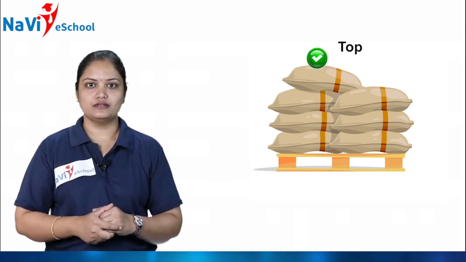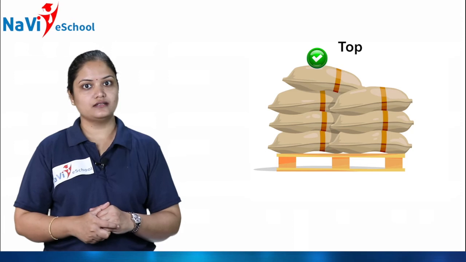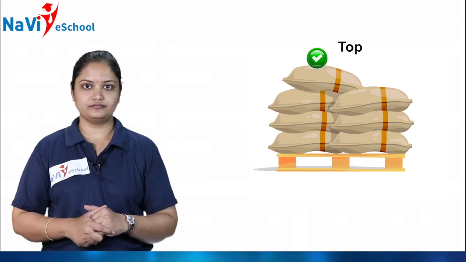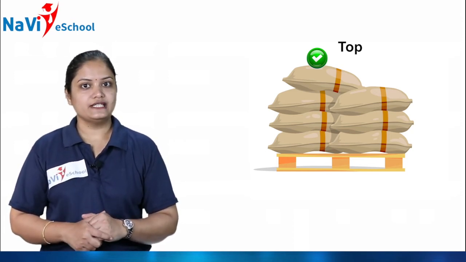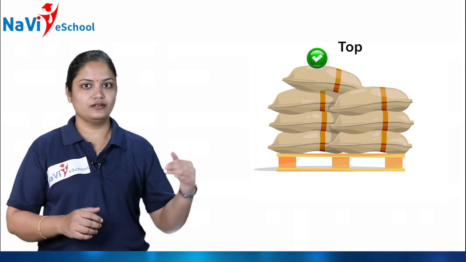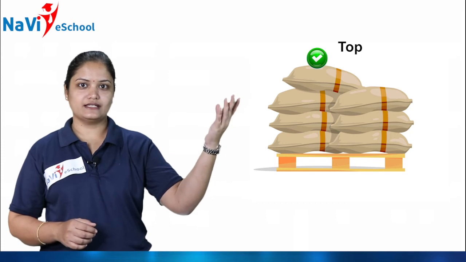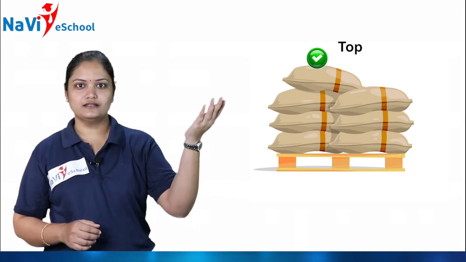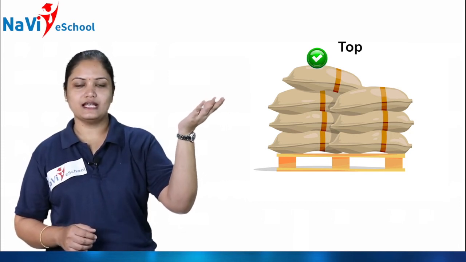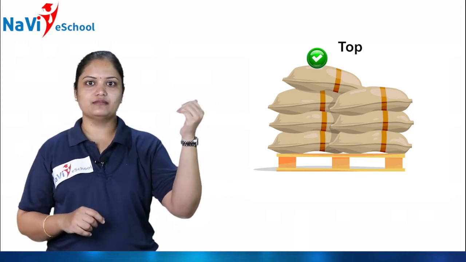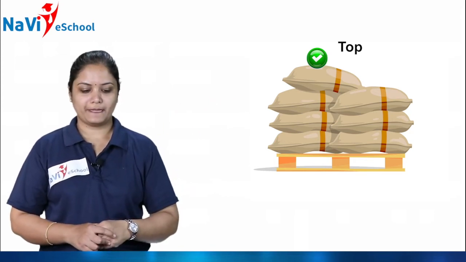So here what you have to do, children, you just put a tick mark on the sack which is at the top. Which sack is at the top? See, 1, 2, 3, 4. Yes, this is at the top. Here on this sack you have to put a right mark, isn't it?